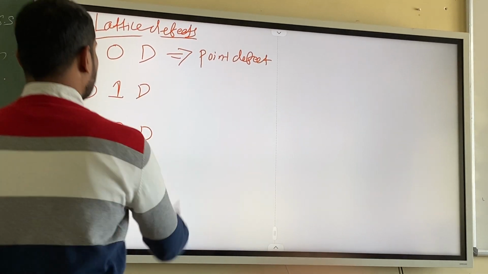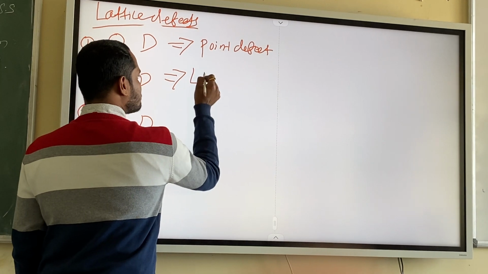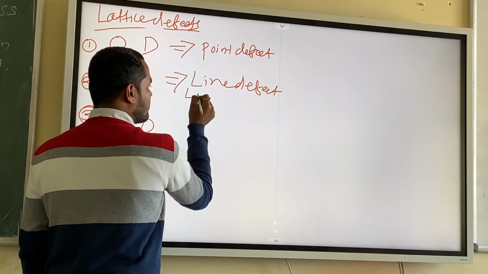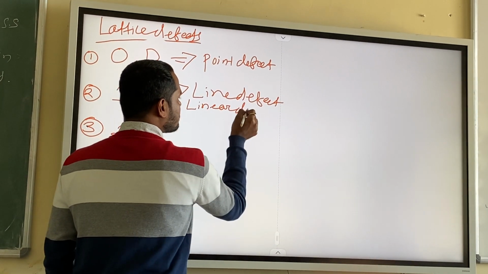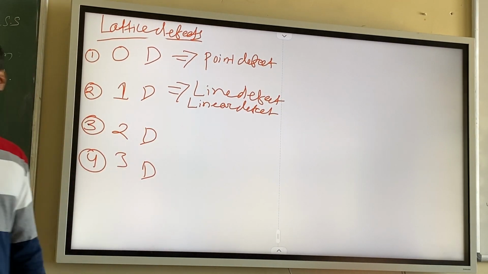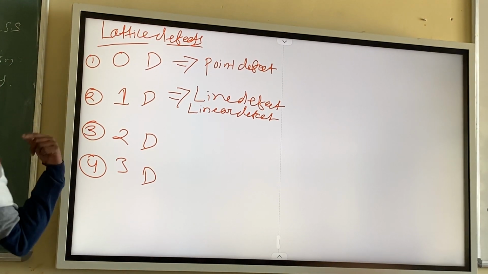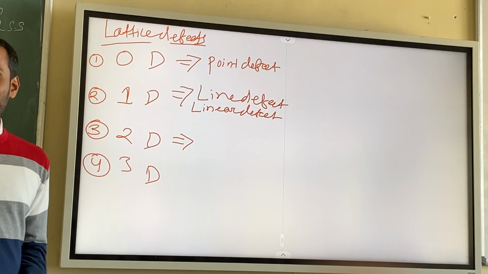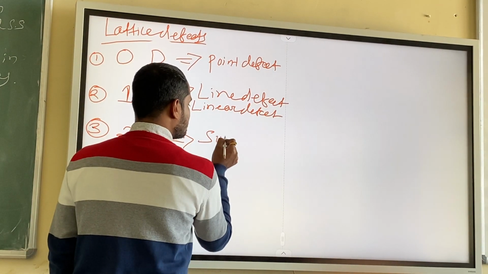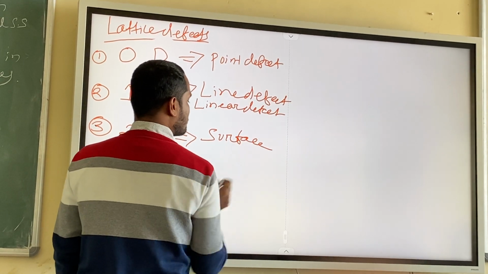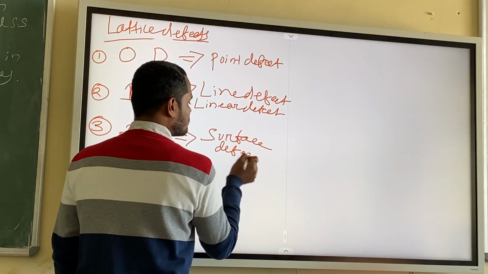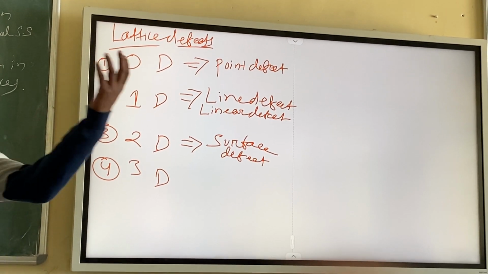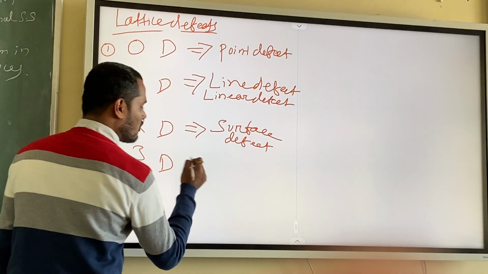So that is called line defect, or it is also called linear defect. Some people call it linear defect. So 1 dimensional defects are also linear defects. Similarly, 2 dimensional will be a surface. So this is a surface defect. Finally, 3 dimensional means a volume will come, right? So this is a volume defect.